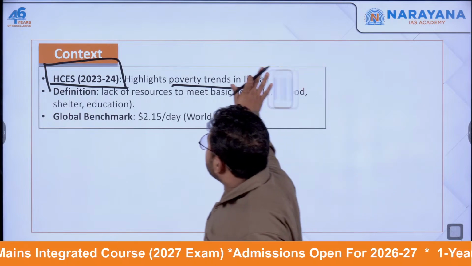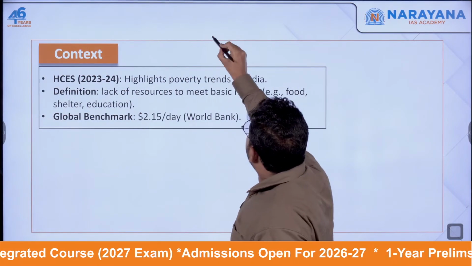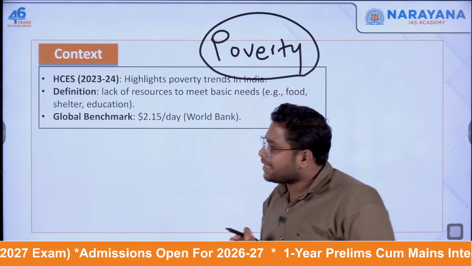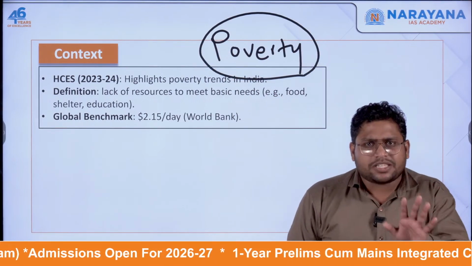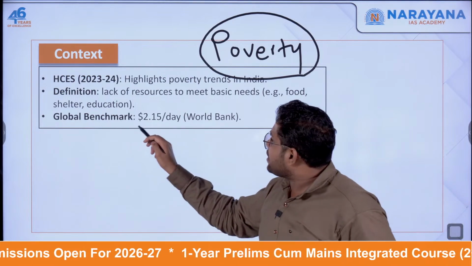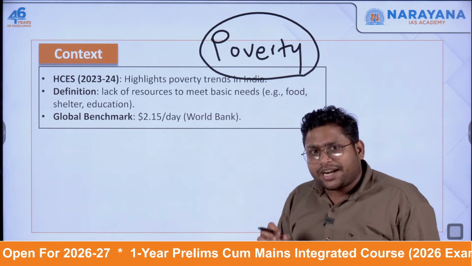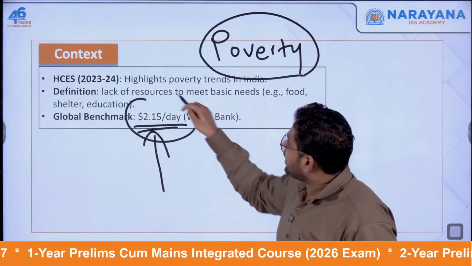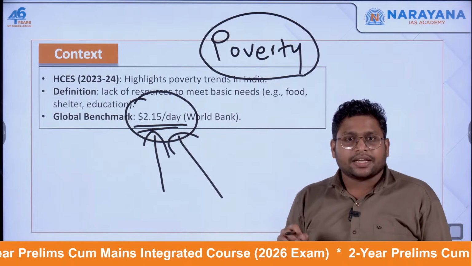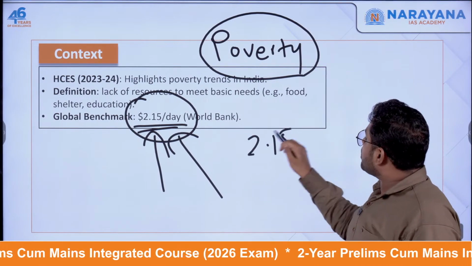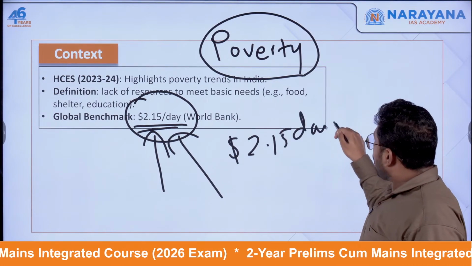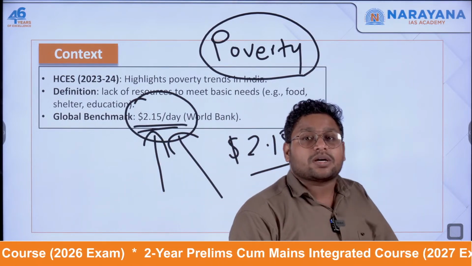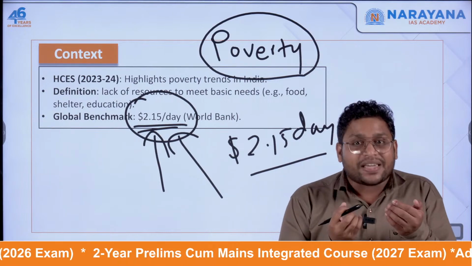Now, for us, it is more important to know what we mean by poverty. As a term, we all know what we mean by poverty. But to be very specific, the World Bank has given a definition. According to that definition, if any person in India is not able to get $2.15 per day, then, if you earn this much, you can spend it on at least your basic needs.